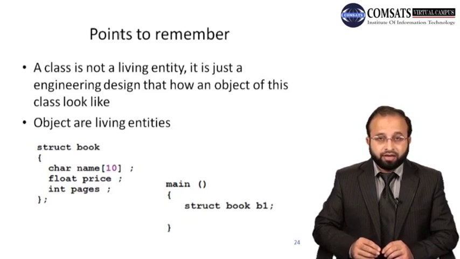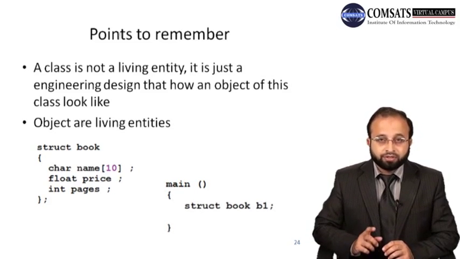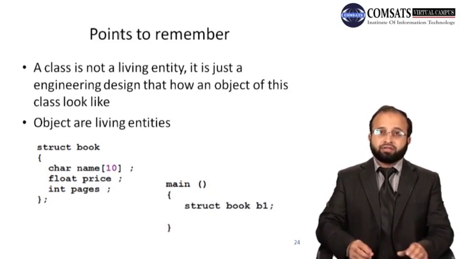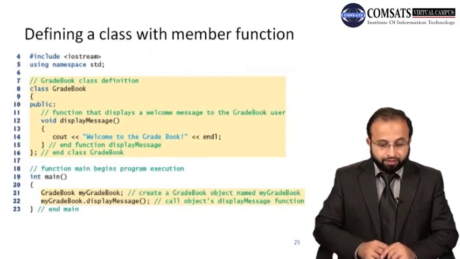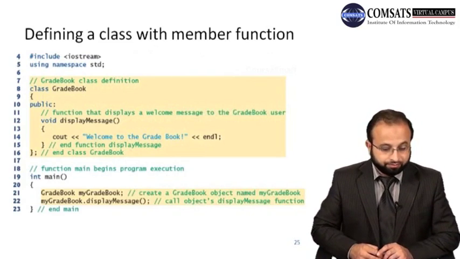So when you create an object of that class, we will see how we can create it inside, let's say, the main function or any other function. Then the memory of that object will be allocated. The type of the object is the name of the class basically, and inside that object's memory it has all the attributes or the variables that are defined in the definition of the class.